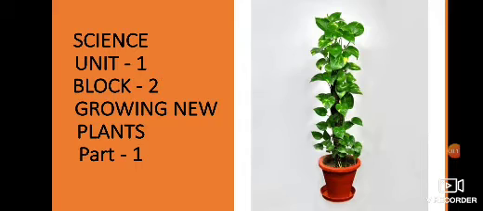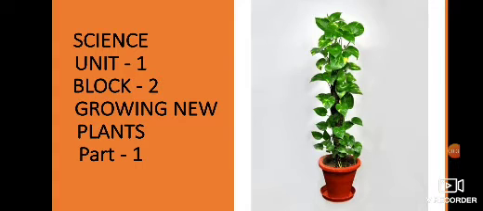Today I am here with a new chapter, Unit 1 Block 2. The name of the chapter is Growing New Plants. It's our part 1. Students, we have discussed the seed in the previous chapter, and you came to know about the parts of the seed, how a seed germinates, and the germination process. Now we will discuss another mode of reproduction.